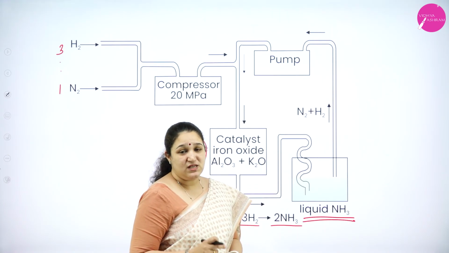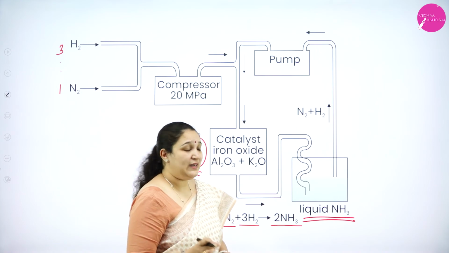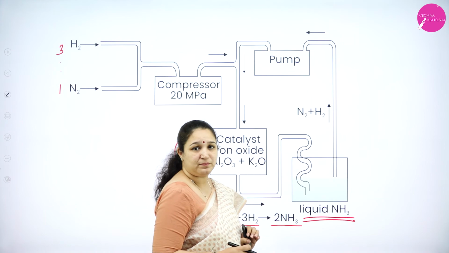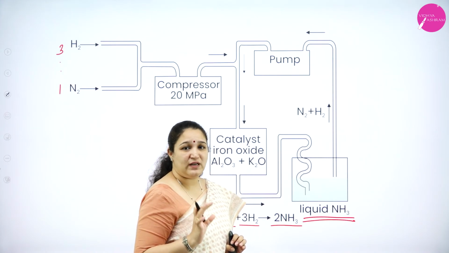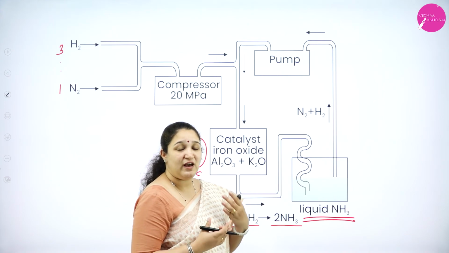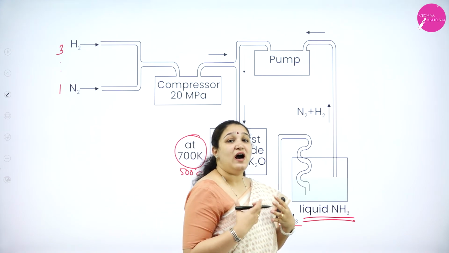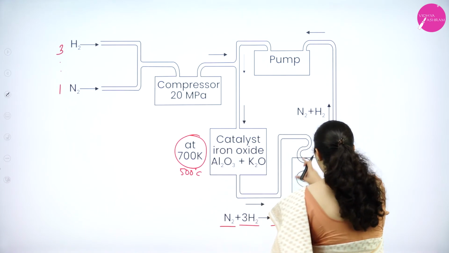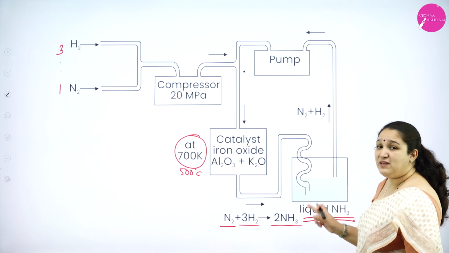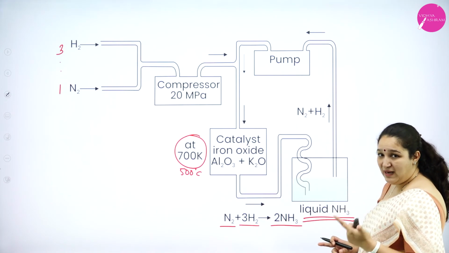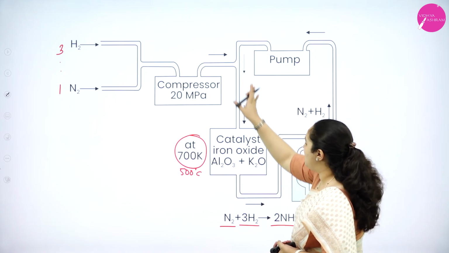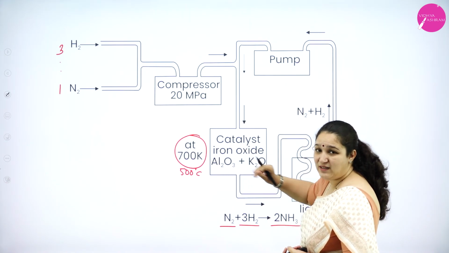But what happens is, only 15 to 20% of ammonia can be prepared in this condition. Only how much? 15 to 20%. That means there is a lot of gas which is unreacted. We have nitrogen and hydrogen gas which is unreacted. So after cooling, the ammonia formed will get converted to liquid, but nitrogen and hydrogen gas will remain as it is, which is again pumped back and comes back to the catalytic chamber.